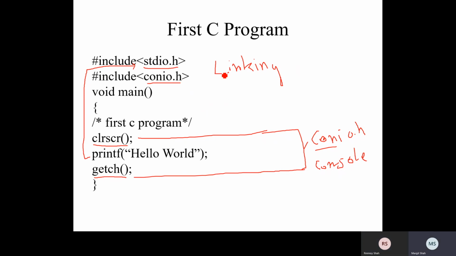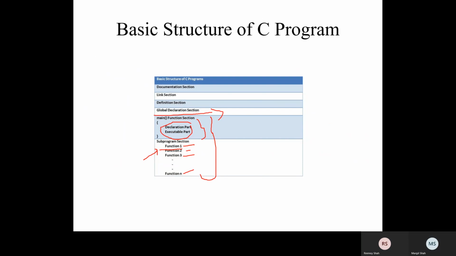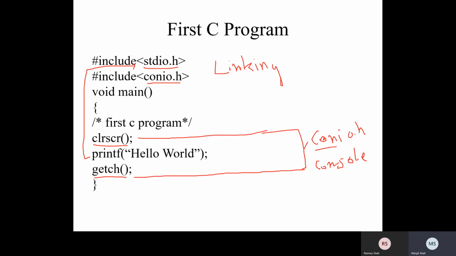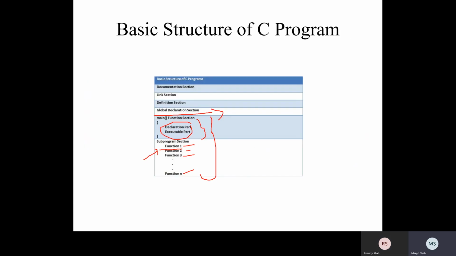Another, the third section, is the definition section. Is there any function? We are working with only the main function right now, so no other functions are available in the program and nothing to define over here. So the definition section may not contain anything. This is optional.